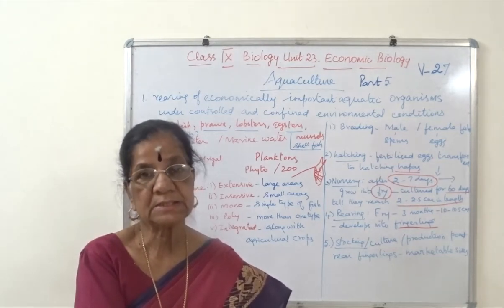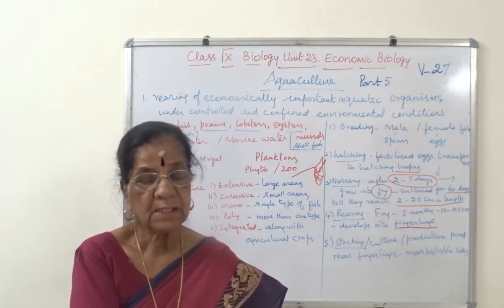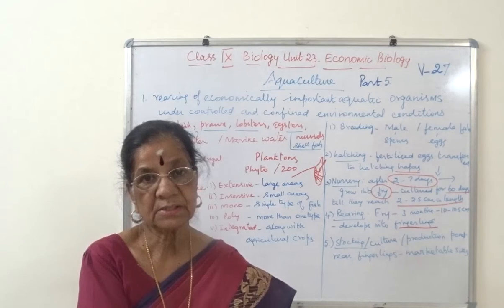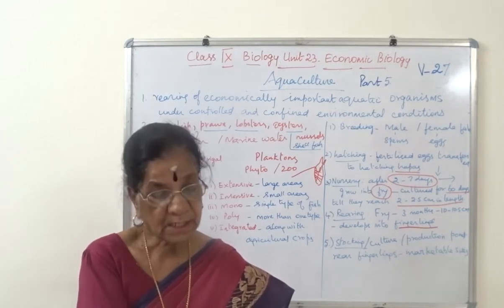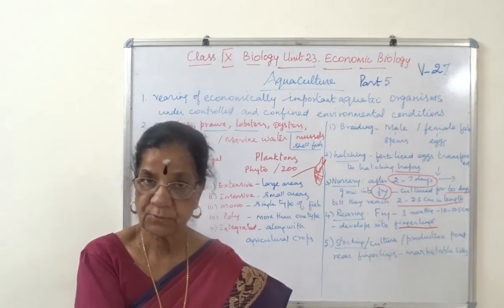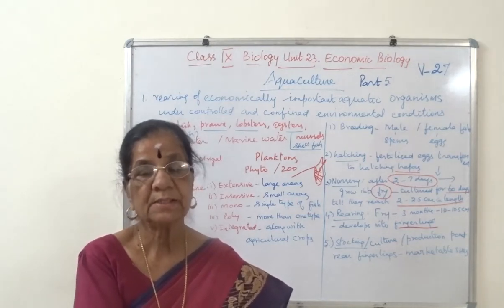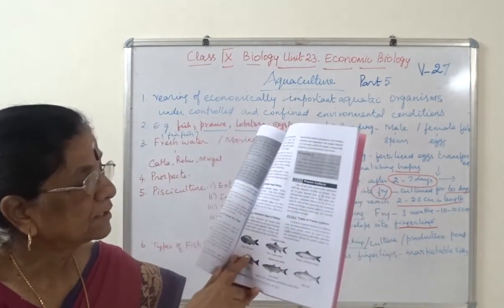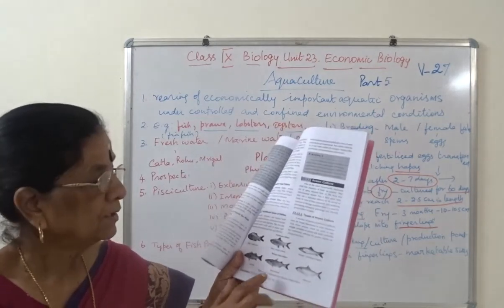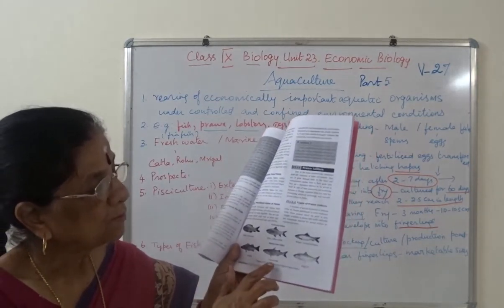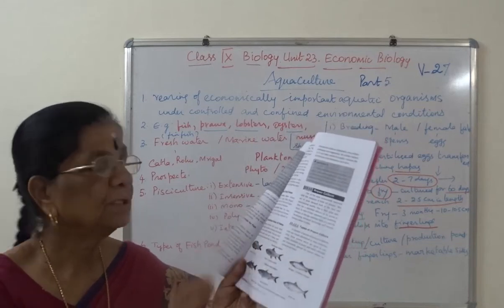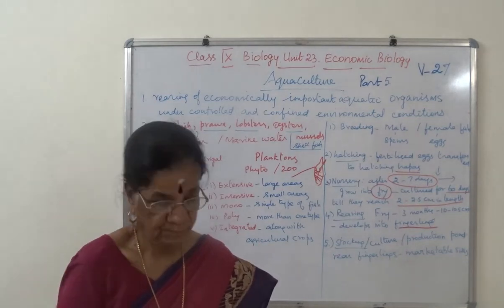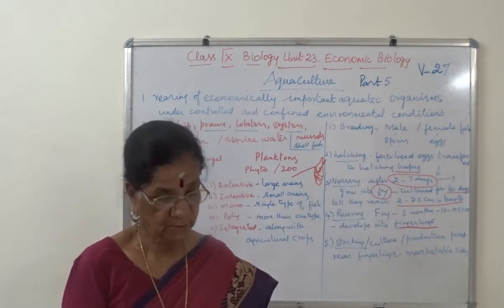They are rich in essential amino acids such as lysine and methionine, and they have polyunsaturated fatty acids, PUFA. Then see the figure: freshwater, katla, rohu, mrigal. Then marine water, sea bass, grey mullet, milkfish. And we have drawn katla in the practical portion. I hope you understand. So this is for nutritional value.